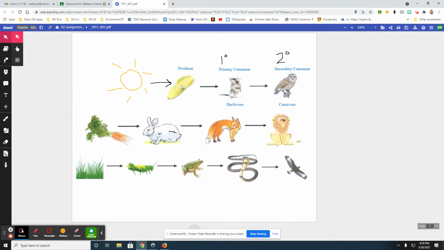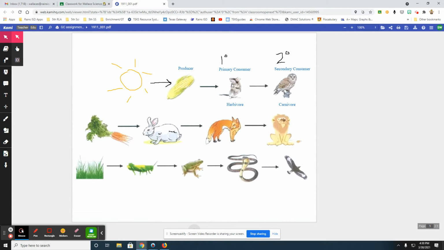corn. The corn is giving energy to the mouse. In a food chain, in a food web, your arrows are critically important. This arrow is going from the energy of the corn to the mouse. The mouse is eating the corn. So if you think of it as this arrow is going from the corn to the mouse's mouth, okay, because it is eating the corn.